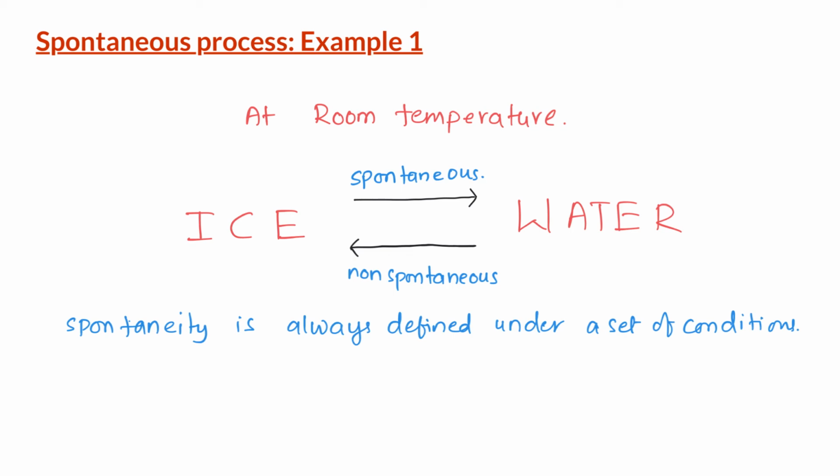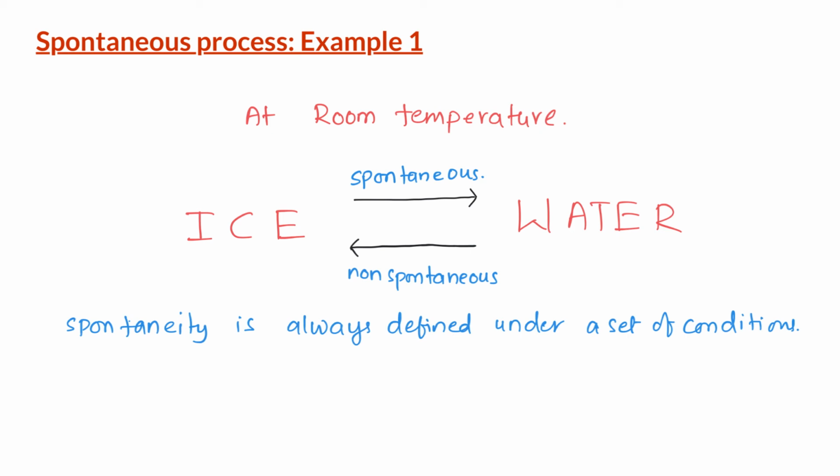For example, melting of ice into water is spontaneous at room temperature, but at minus 20 degrees Celsius, the reverse process is spontaneous. So whenever we are talking about spontaneity, we should always talk about the conditions at which this reaction is spontaneous. In all these three examples, the processes are spontaneous in one direction while non-spontaneous in the reverse.